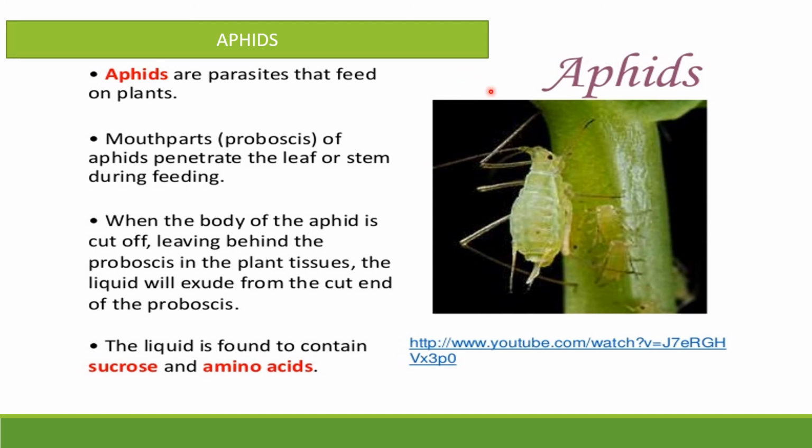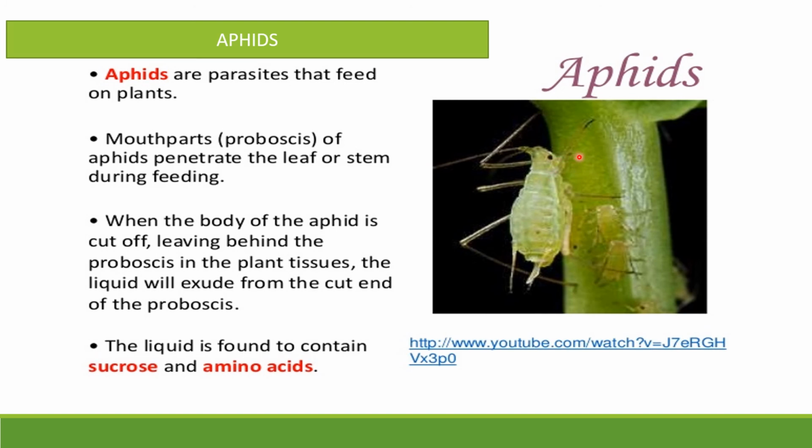But how is this transported? Now if you observe the aphids experiment, take the stem part, we can see how the food material moves. Aphids are parasites. Parasites means those which depend on others for their food. This parasite depends on plants for its food. So it is sucking something from the stem. Why? Because it is sucking the food material.